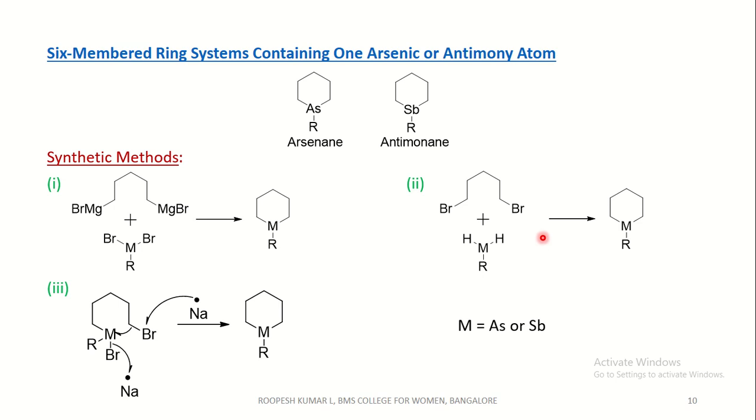This is 1,5-dibromopentane, which reacts with metal hydrides to give a cyclic compound, which is an arsenane or antimonane. This follows a free radical mechanism, that is, a free radical on sodium abstracts this bromide and this bond attacks the metal with the subsequent elimination of bromide in the form of NaBr salt. We get either arsenane if it is As, or antimonane if it is Sb.